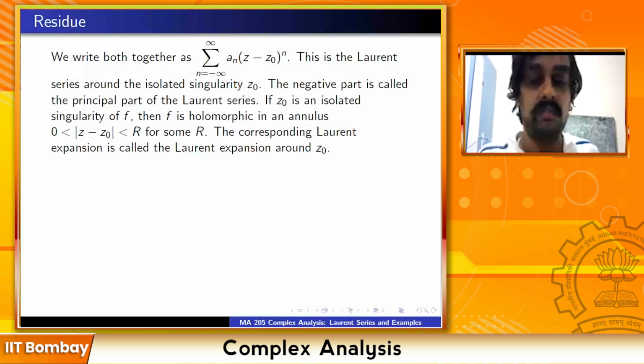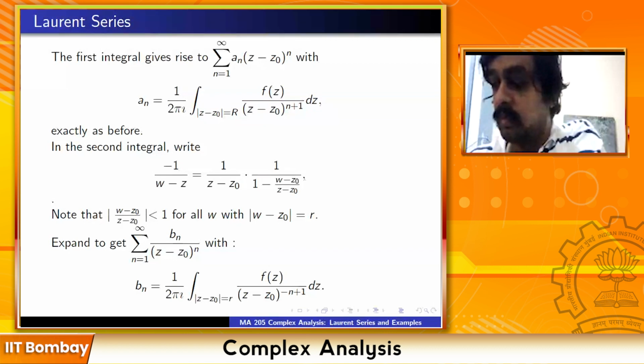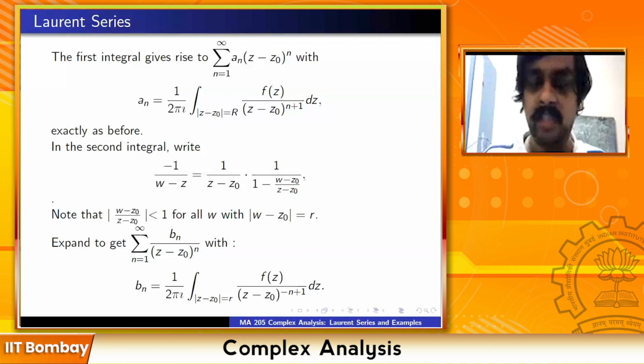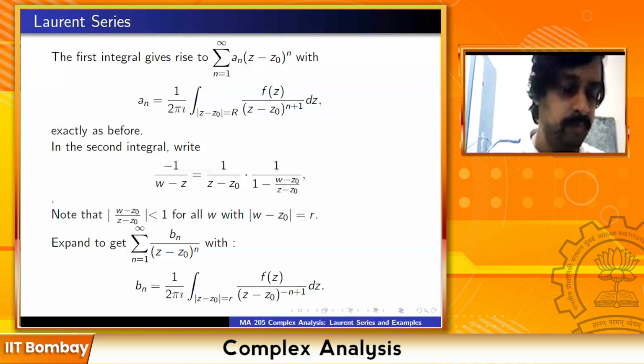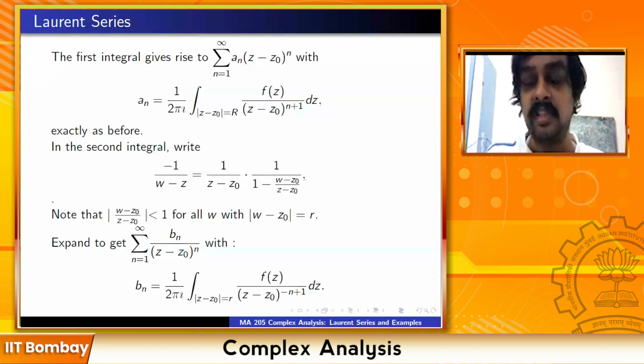So any doubts? We could have done this before as well, taking an annulus and taking both series. Yeah, we could have done it before itself, but this whole business ties up well with singularities. That's why I wanted to first discuss singularities and then discuss this. One of the advantages of the Laurent series is it tells you the nature of the singularity. So we thought logically it comes after our discussion on singularities.